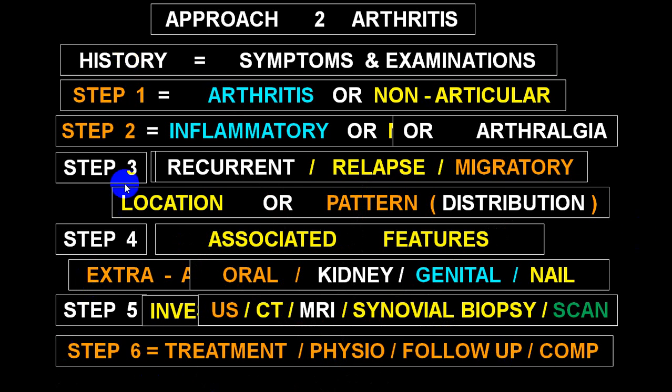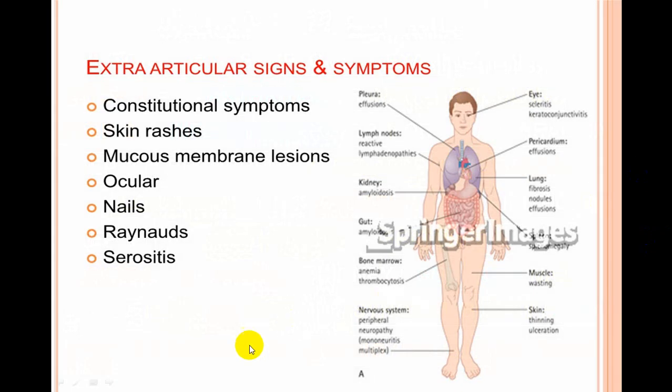And then, after making all those steps, the final diagnosis is made, and then you decide regarding treatment. Whenever a joint is involved, the person needs physiotherapy to prevent deformities and to prevent fibrosis in the joint. You should have regular follow-up in a disease which is chronic in onset and chronic in progress, which is slowly progressive or takes a very long time for recovery, and you should look for complications and try to treat those complications. So this will be the entire way you approach a person.